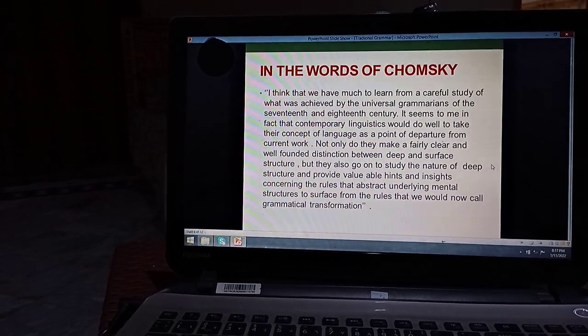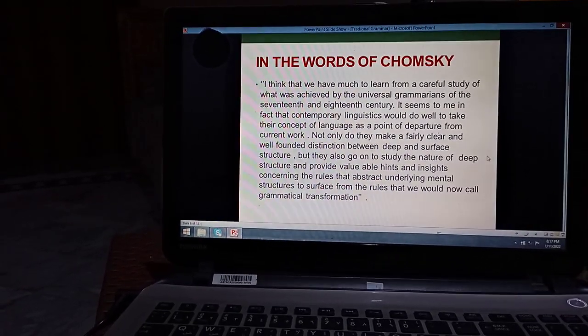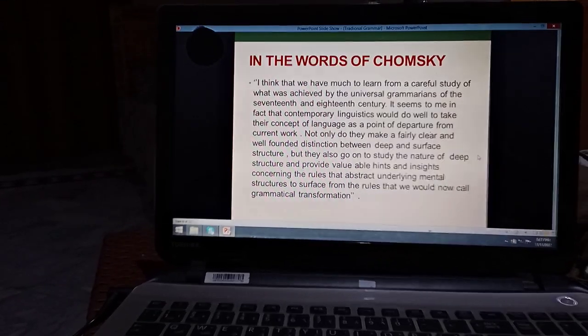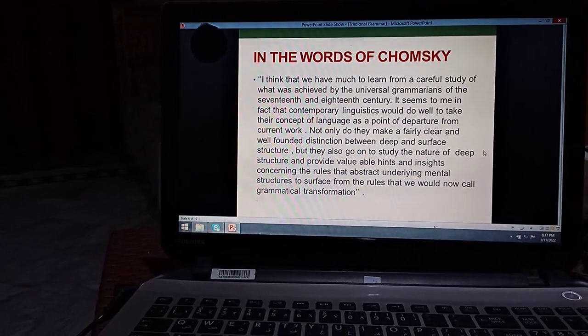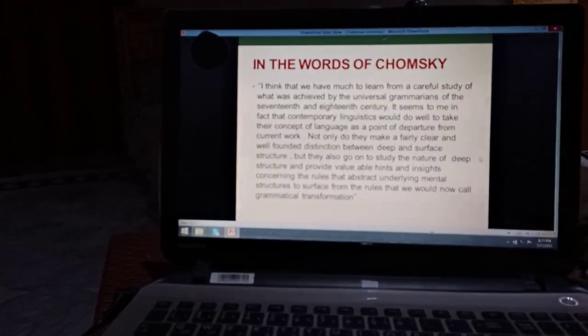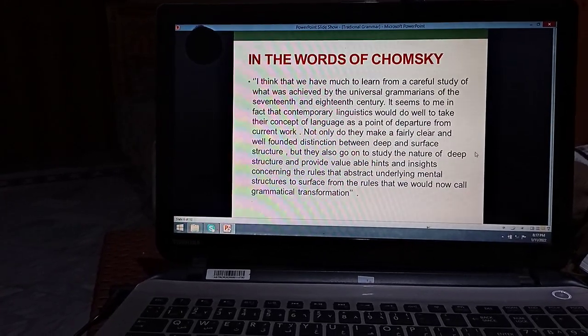Not only do they make a fairly clear and well-founded distinction between deep and surface structure, but they also go on to study the nature of deep structure and provide valuable hints and insights concerning the rules that relate underlying mental structures to surface form, the rules that we would now call grammatical transformations.